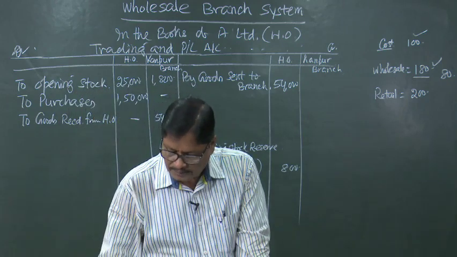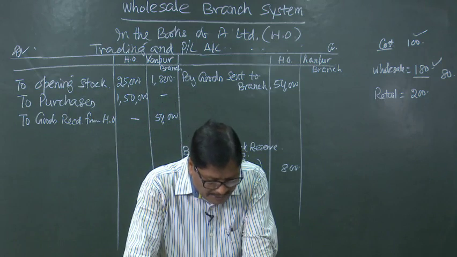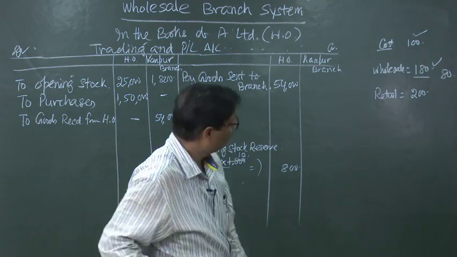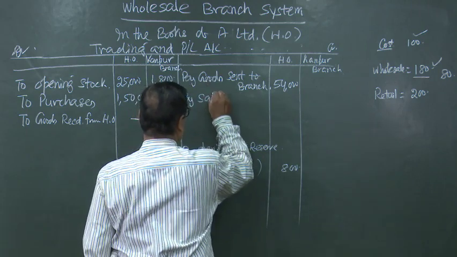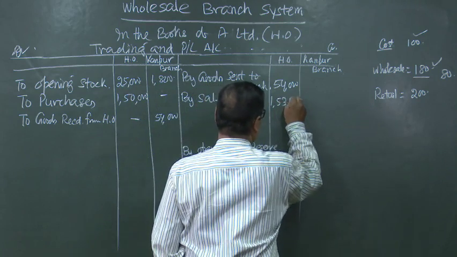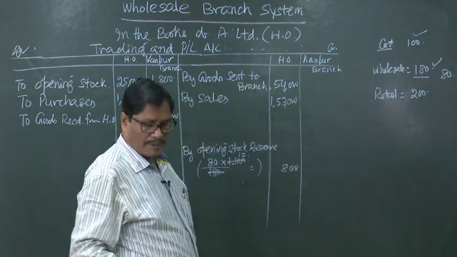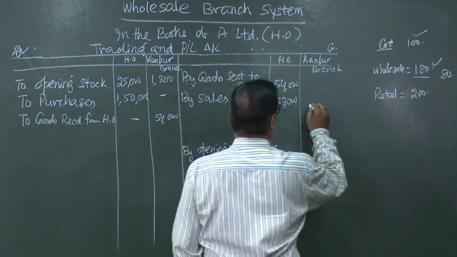Then sales are 1,53,000 and 50,000. By sales 1,53,000 so far as the head office is concerned, and 50,000 so far as the branch is concerned.